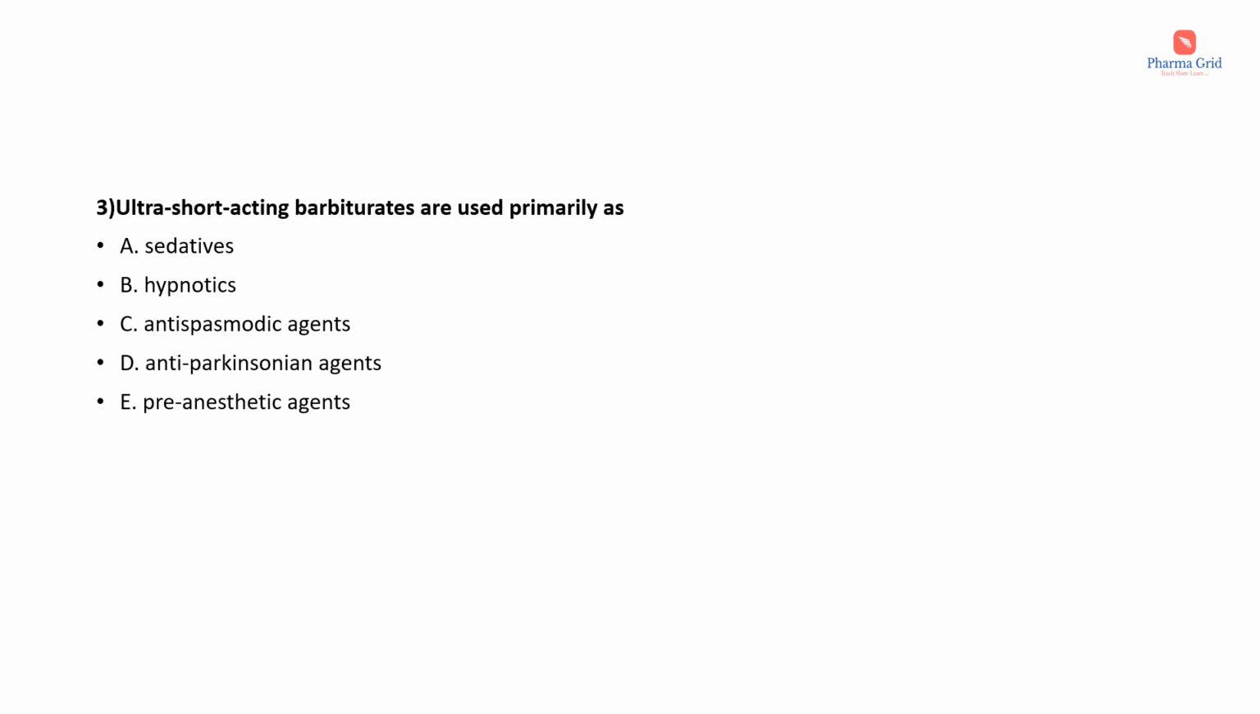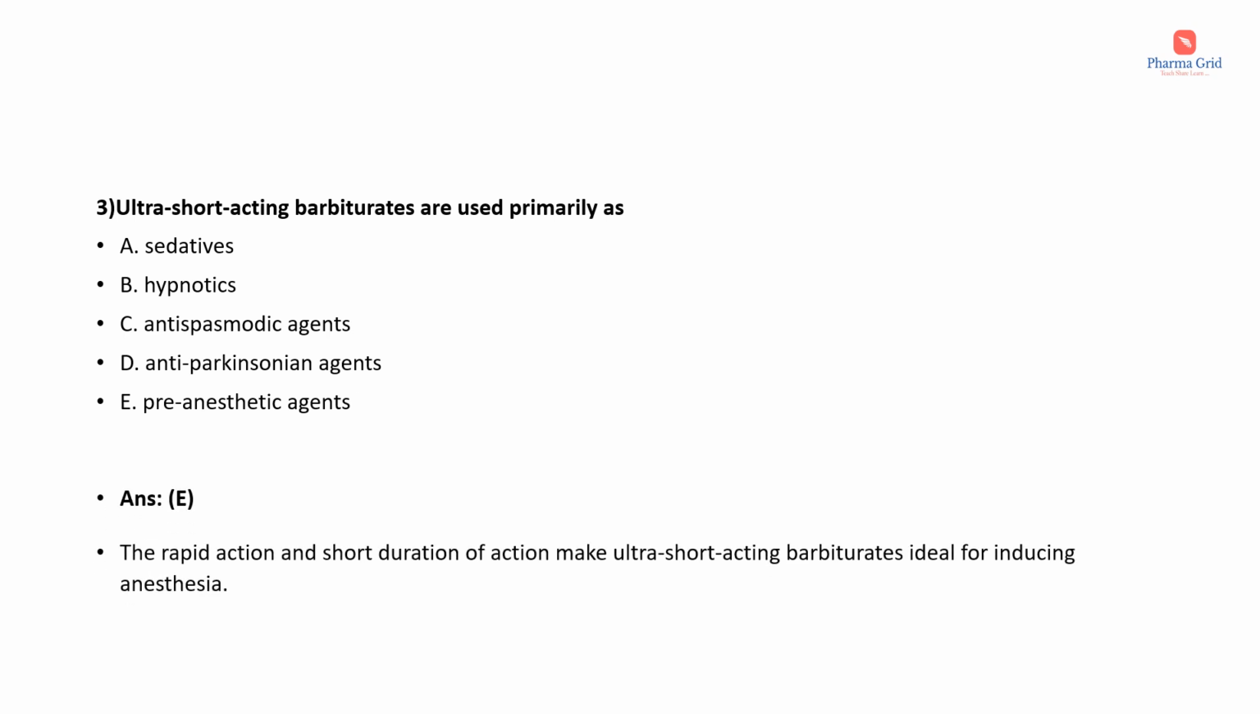Question number 3. Ultra short-acting barbiturates are used primarily as. The options are sedatives, hypnotics, antispasmodics, anti-Parkinsonian agents, pre-anesthetic agents. Here the correct answer is option E, that is pre-anesthetic agents. The rapid action and short duration of action make ultra short-acting barbiturates ideal for inducing anesthesia. Examples of ultra short-acting barbiturates include thiopental and methohexital.